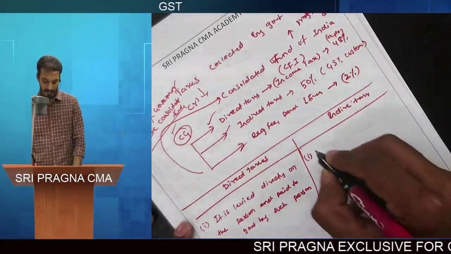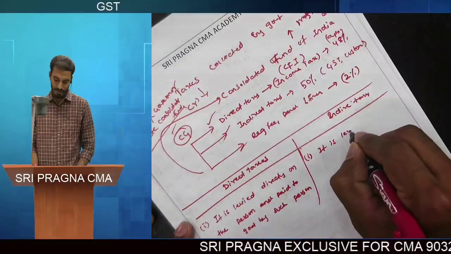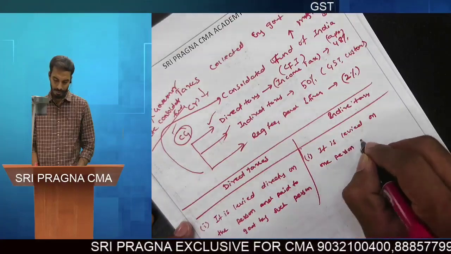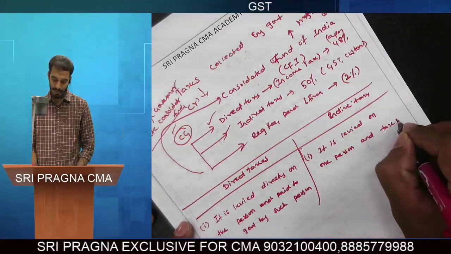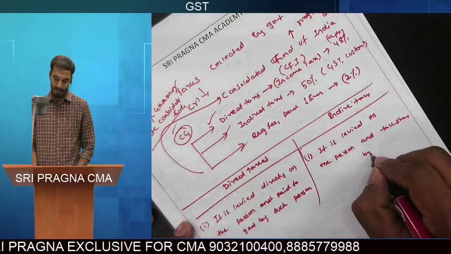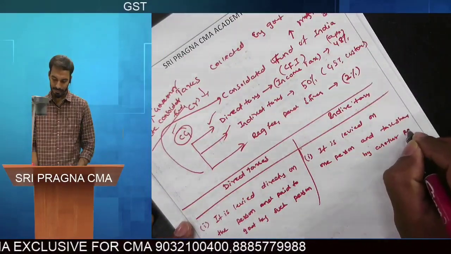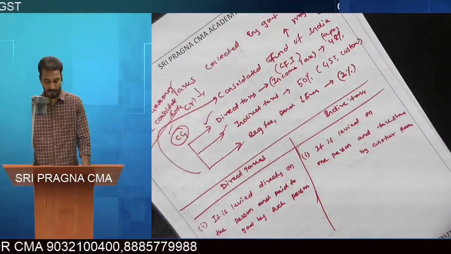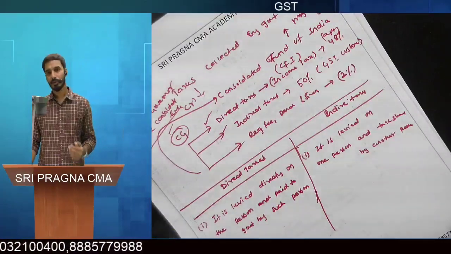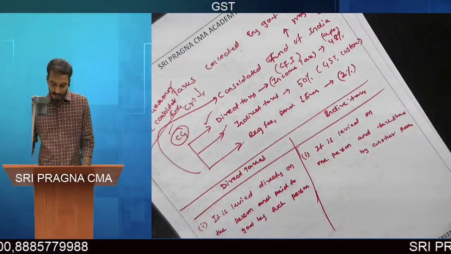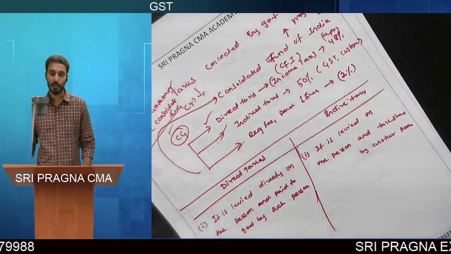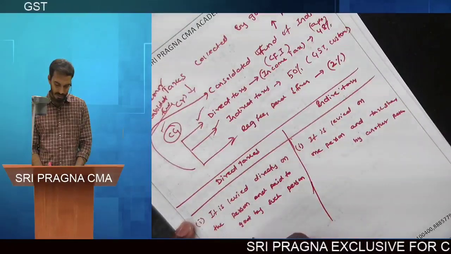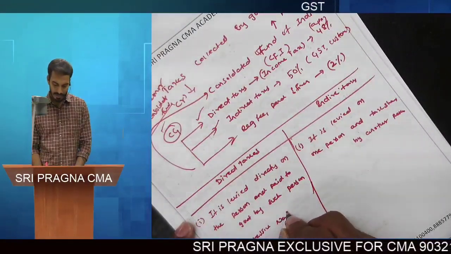And coming to the indirect tax, it is levied on one person, and the tax shall be paid by another person. So direct taxes are levied directly on the person, and such person only pays the tax to the government. Indirect taxes are levied on one person, and the tax will be collected from another person. Direct taxes are progressive in nature.